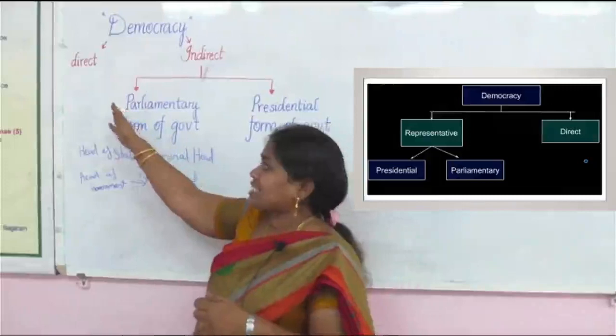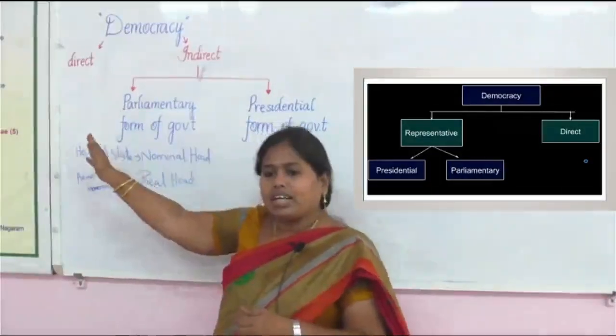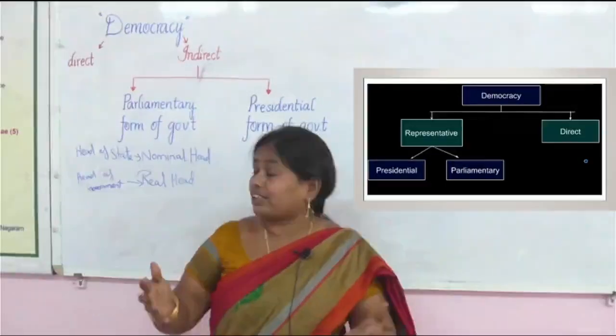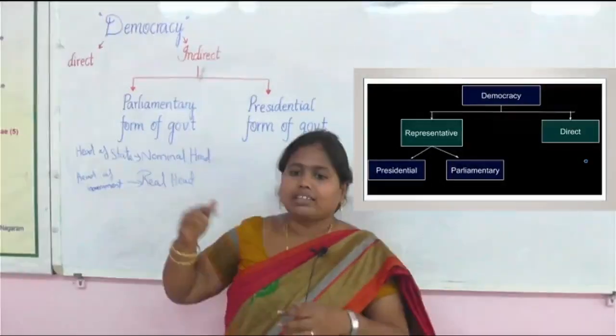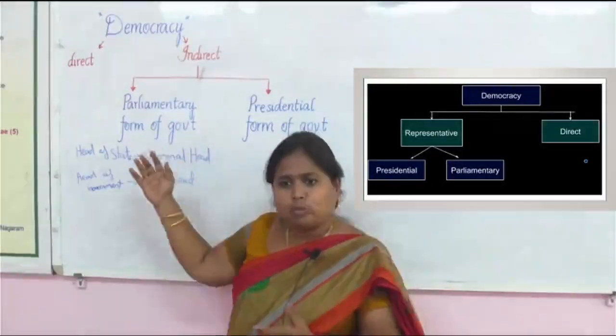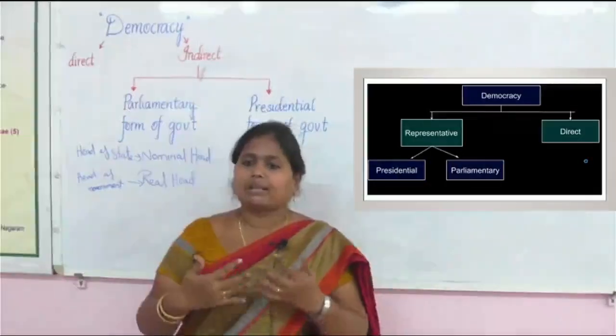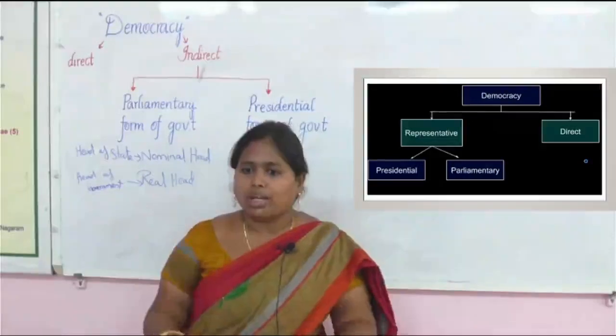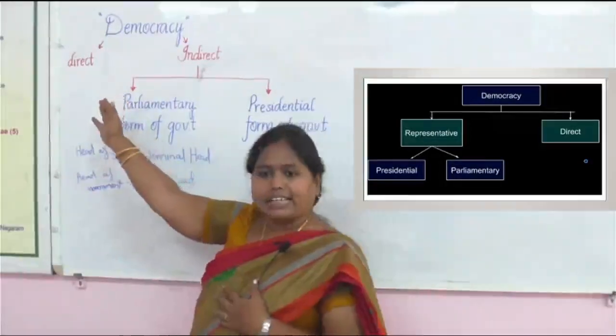But this is applicable nowadays only in small countries. In big countries, where the populations are more, it is not possible. If there are few members, they all can take part in the decision making. So if the country has a large population, it may not have a direct democracy.